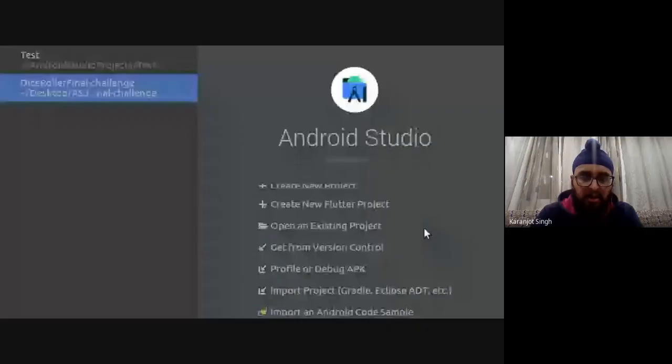So I would say 2 things. This is the Android Studio, right? I'm using version 4.1.1. So this will show you create new project, create new Flutter project, and these are some options.